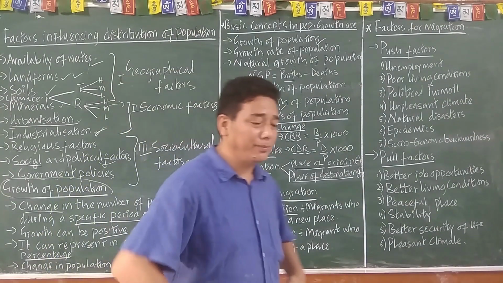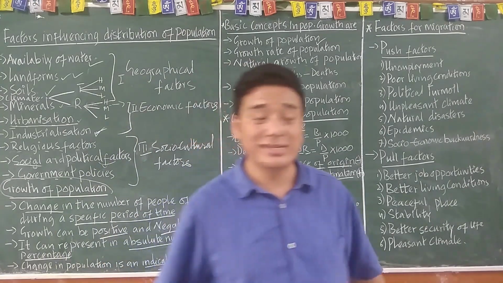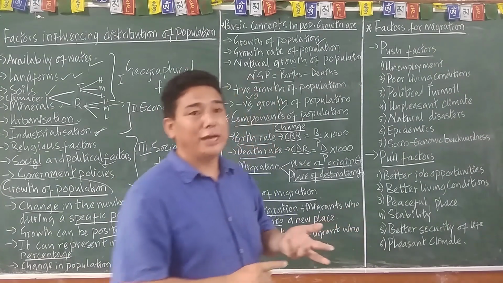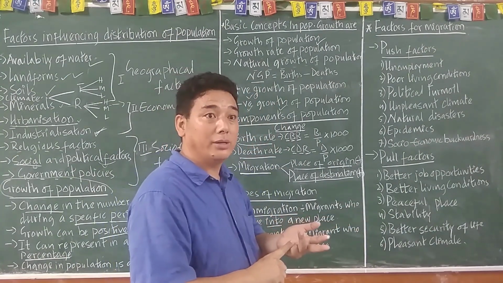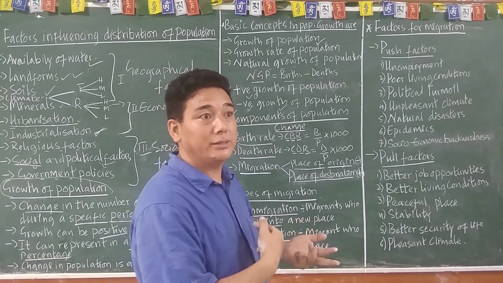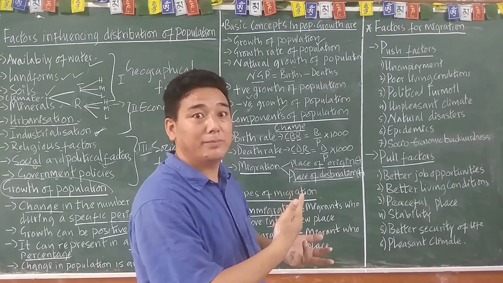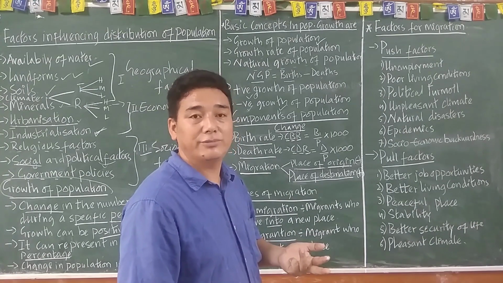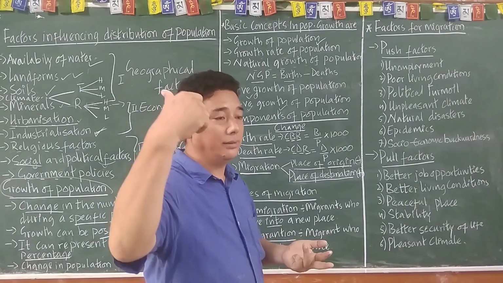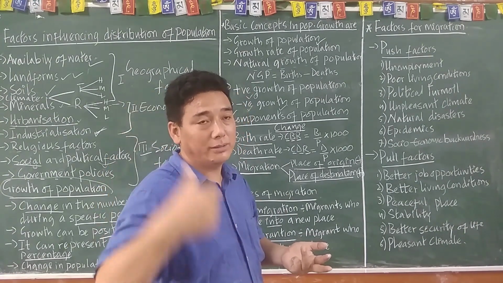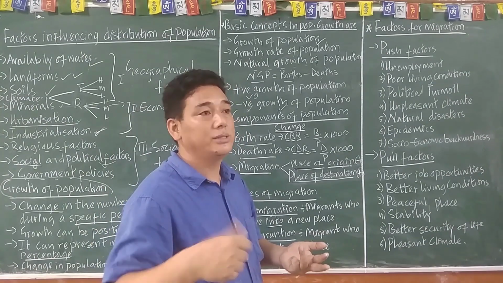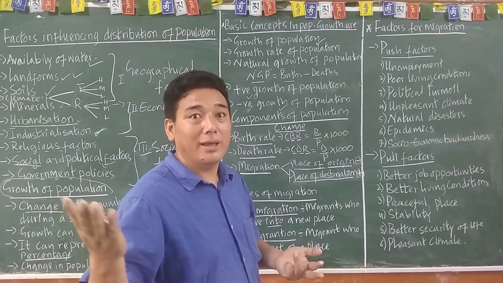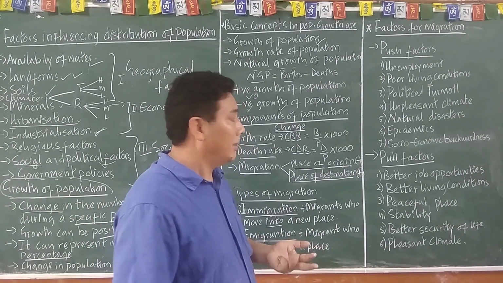There are different types of migration, as you have learned in class 7. For example, permanent migration. We Tibetans have migrated permanently to over here, and we are living here for 60, 70 years, and many Tibetans went to the USA and European countries. They migrated permanently there. Is that clear? Okay.